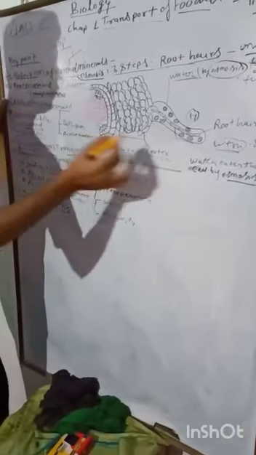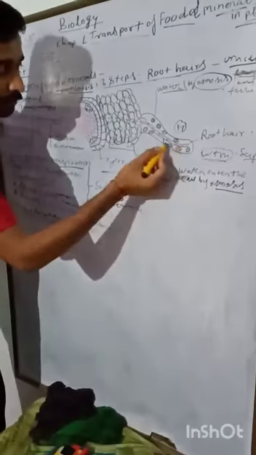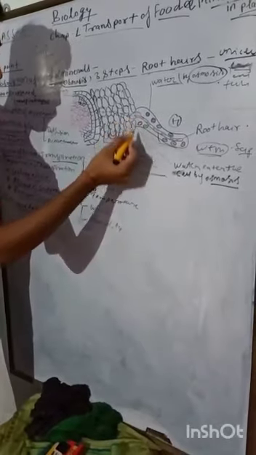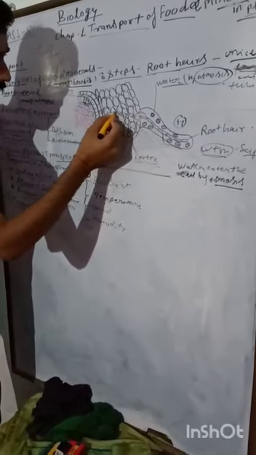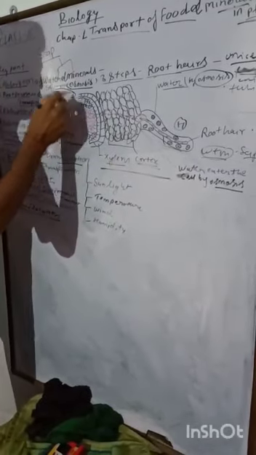See this red color, which indicates the transport of water from the root hairs and cortex cells to the next cells, and last to the xylem, and from xylem to the phloem mainly.